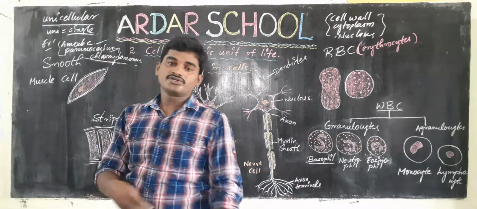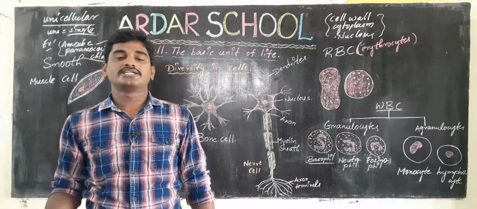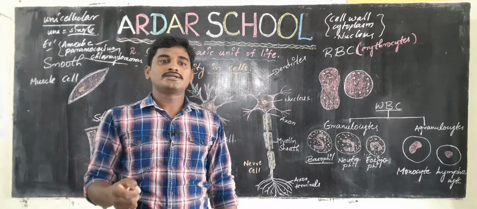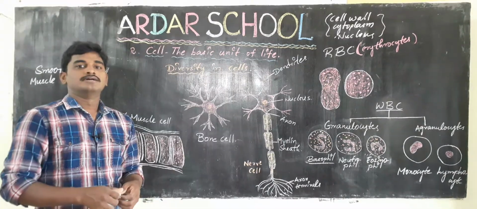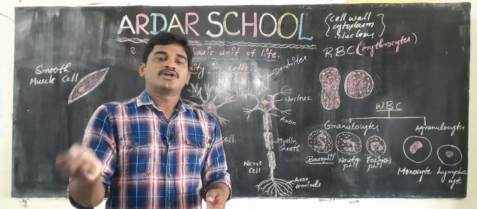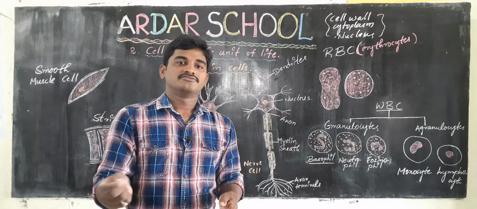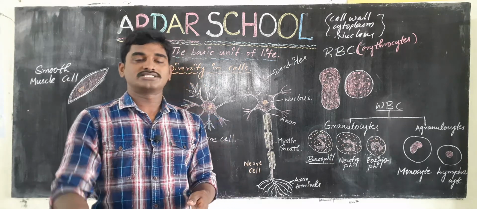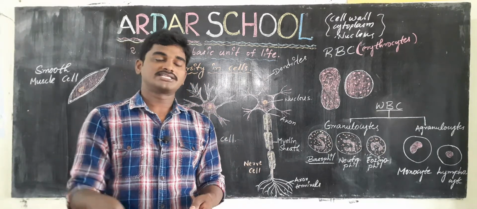Now we are going to learn about multicellular organisms. So what are multicellular organisms? Organisms which contain more than one cell are called multicellular organisms.